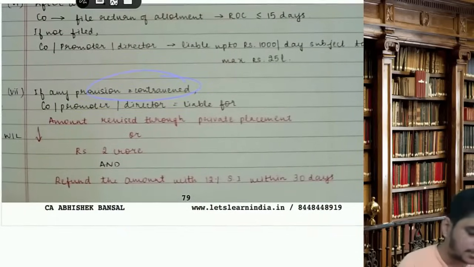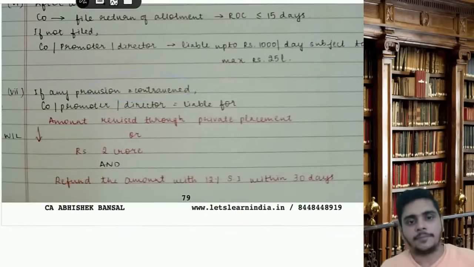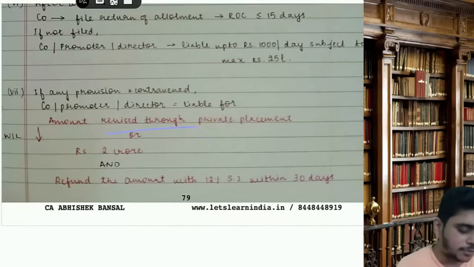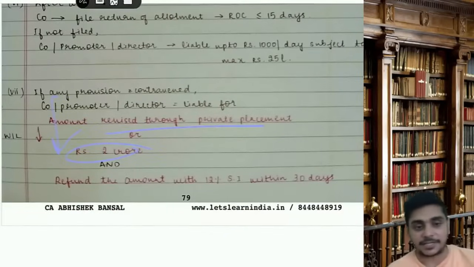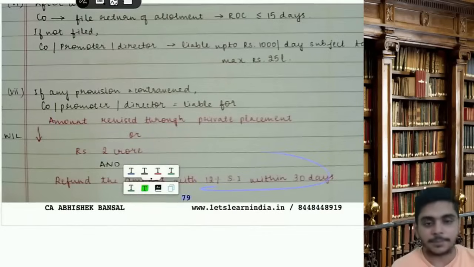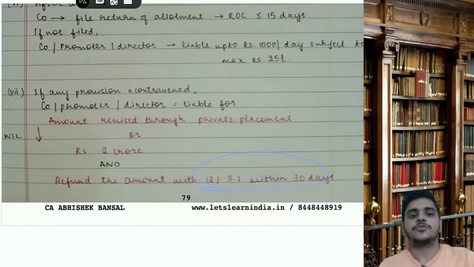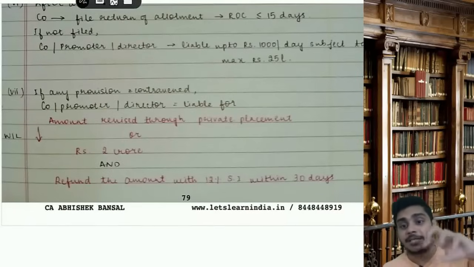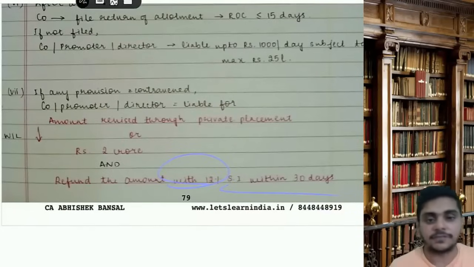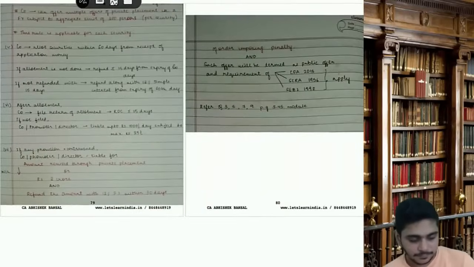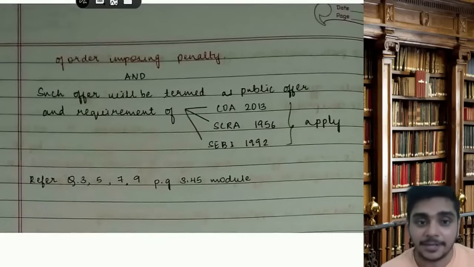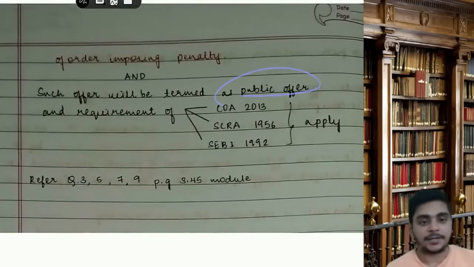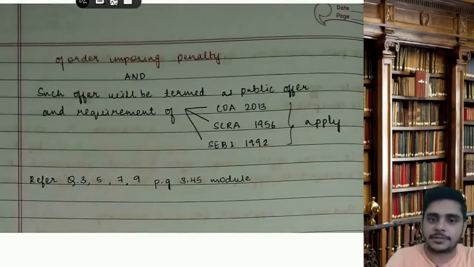If any provision of the entire section 42 is contravened, the company, promoter and director are liable for the amount raised through private placement or 2 crore, whichever is less, and you have to refund the amount along with 12% interest within 30 days of the order imposing the penalty. Such an offer will be termed a public offer, and then the requirements of the Companies Act, SCRA and SEBI will apply. SCRA is the Securities Contracts Regulation Act, the Companies Act 2013, and the SEBI Act.